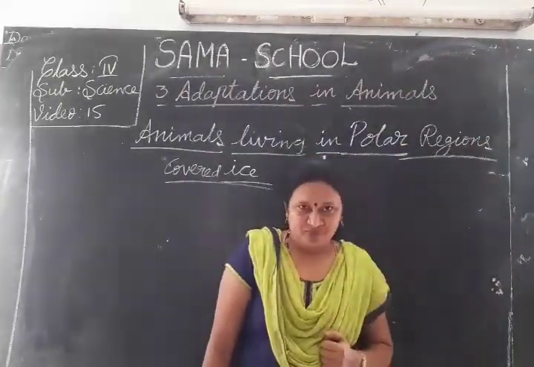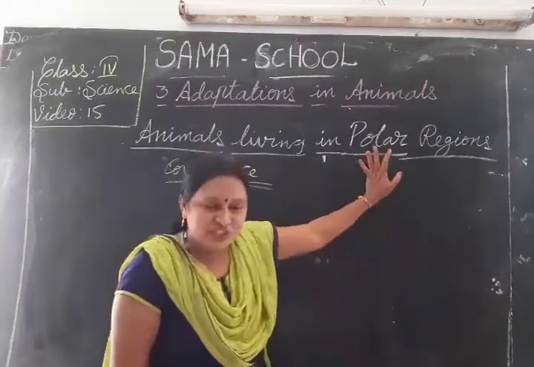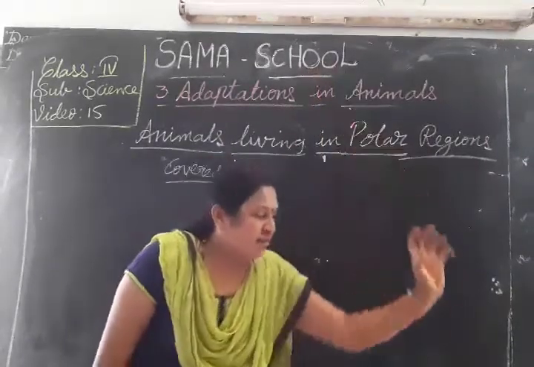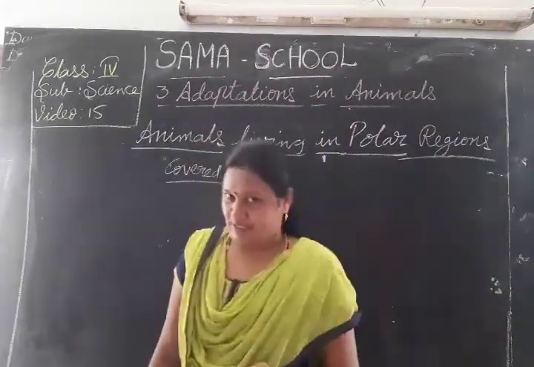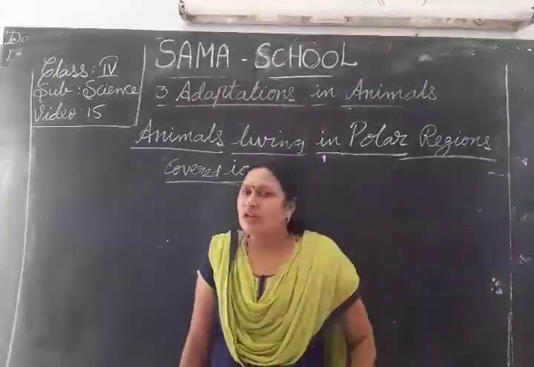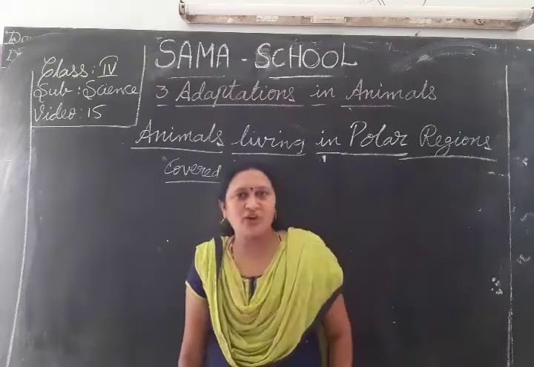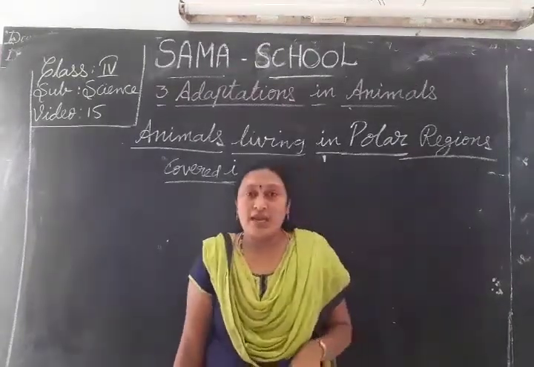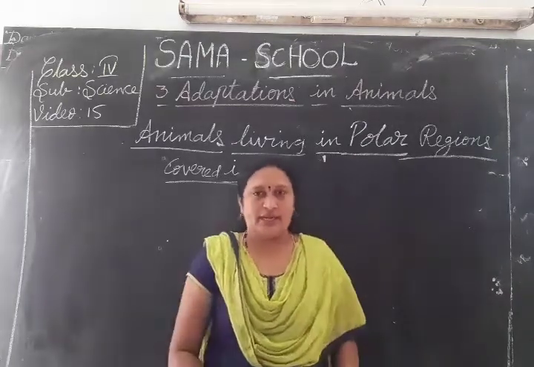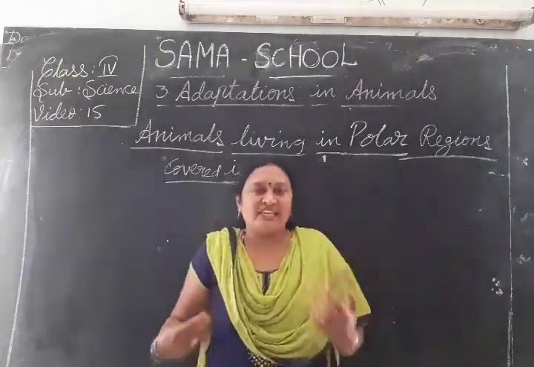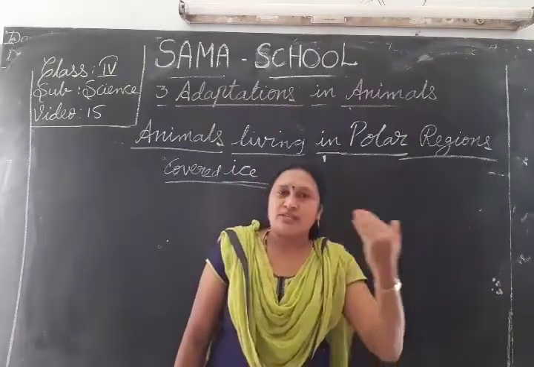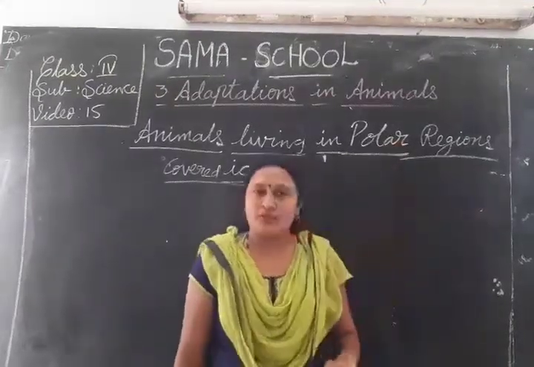So the polar regions are covered with ice and snow falls throughout the year. Then with snow continuously falling, how can the animals survive? See, the mountain animals had special body features like hooves, strong legs, thick fur, and a fat layer under the skin. Those are the features of animals that live in the mountains.